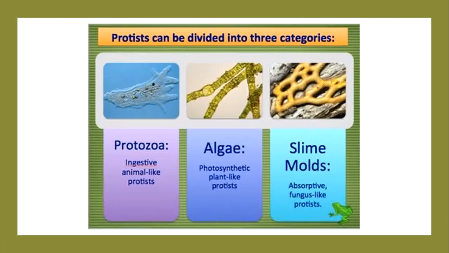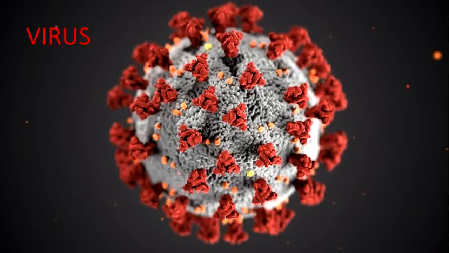Some examples of the Protist Kingdom: protozoa, which look like animal-like protists. We have the algae, which is photosynthetic, which means it makes its own food like the plants, but it is a protist. And then we have the slime molds, which look like a fungus, but in reality are protists. Now we'll move to viruses and talk about what a virus is.